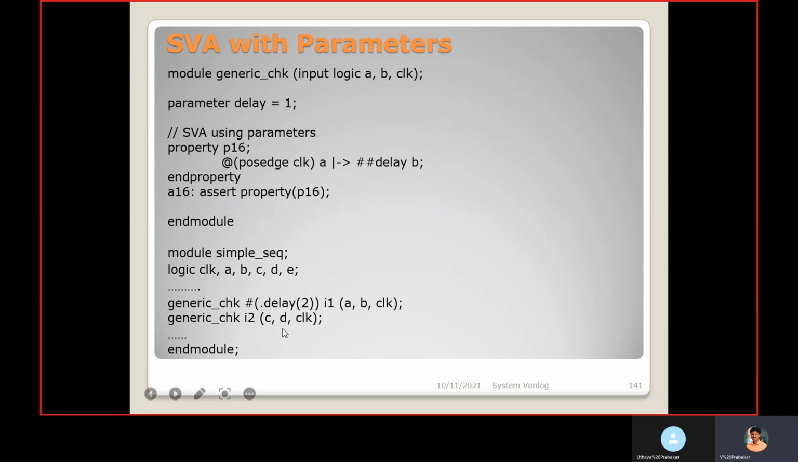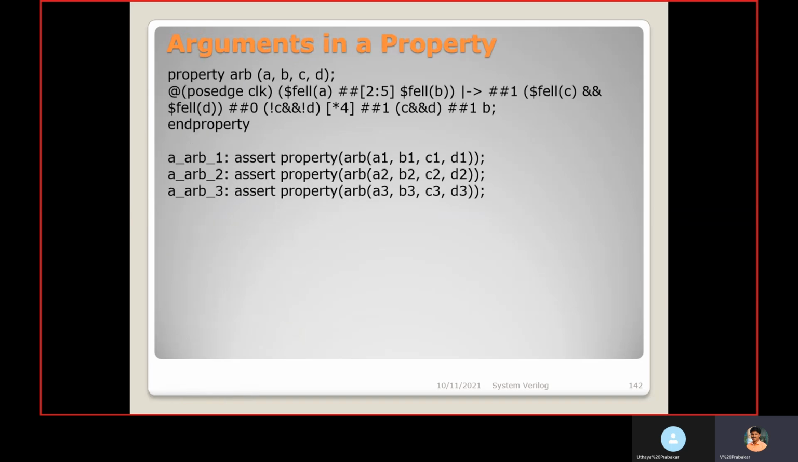Then arguments in the property. While you write this property, you can also pass arguments like this. After the property name, in the brackets you can declare the argument names, and you can write the sequence, the passage of clock, and the Boolean expression you are writing. While you instantiate or assert the property, you can map the signals.